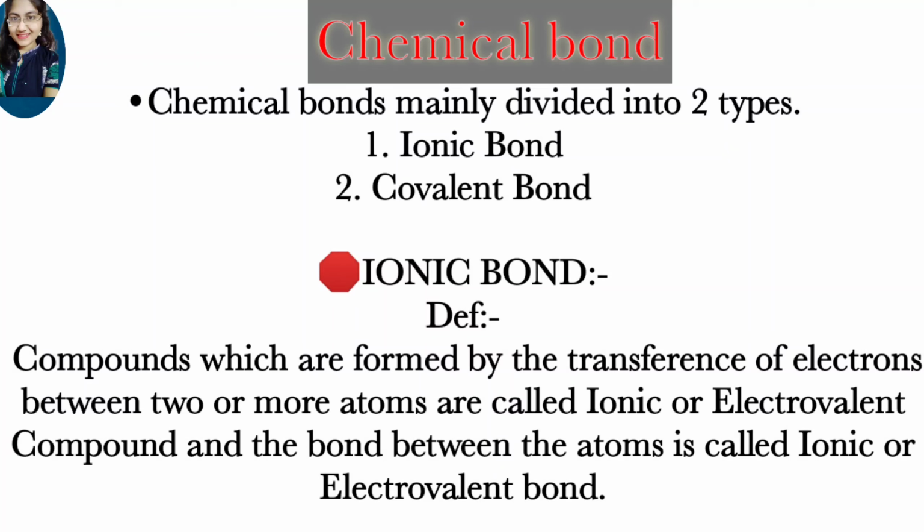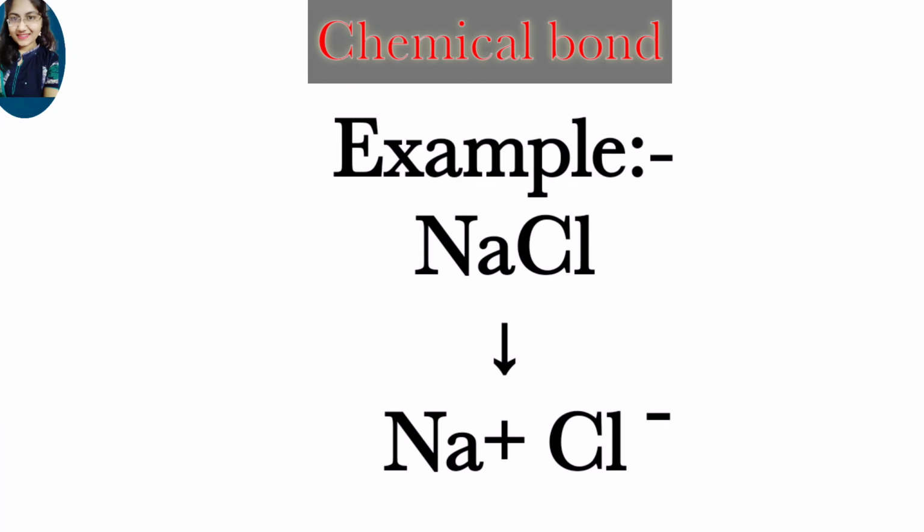This type of bond is formed between two dissimilar atoms by transference of electrons. During this transference, one atom loses an electron and another atom gains an electron in order to acquire their nearest inert gas configuration.